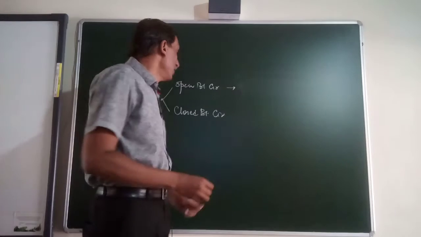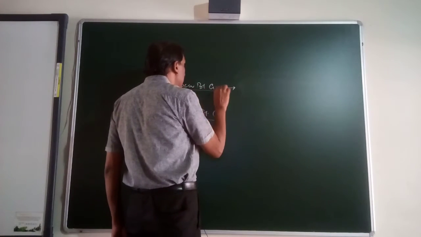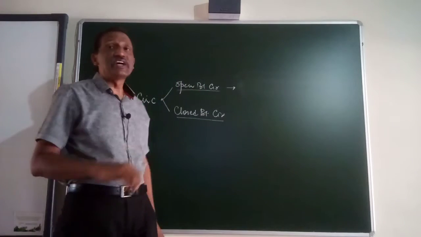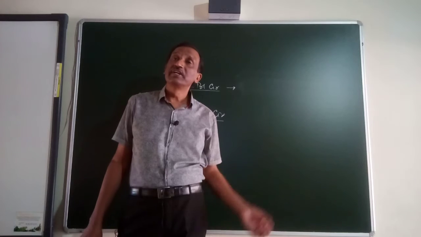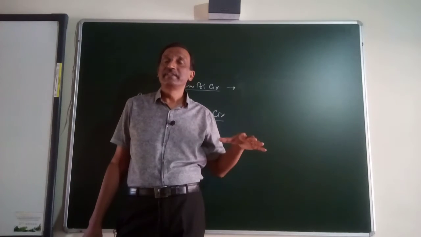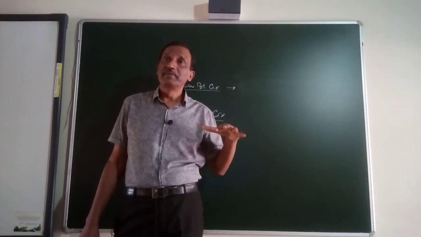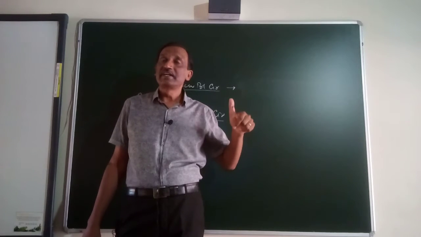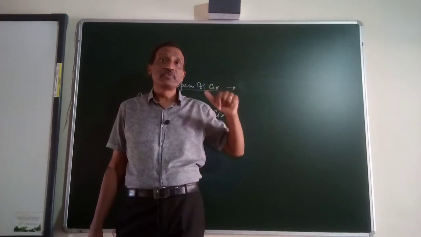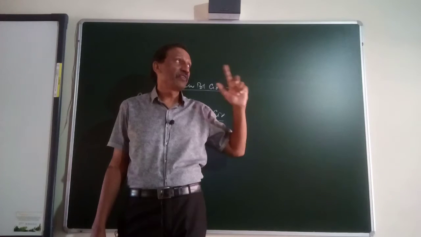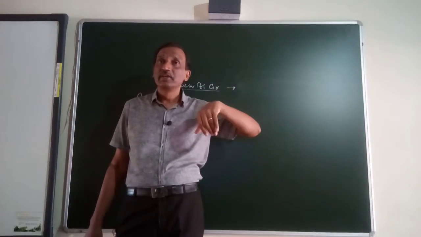So if the difference or the definition is asked: open blood circulation is one in which, after being pumped by the heart, the blood flows into the coelomic cavity, which is called hemocoel. Whereas in closed blood circulation, after being pumped, the blood goes into the aorta, to artery, artery to arteriole, arteriole to capillary, capillary to venule, venule to vein, and vein to vena cava, back to the heart. The system is totally closed.